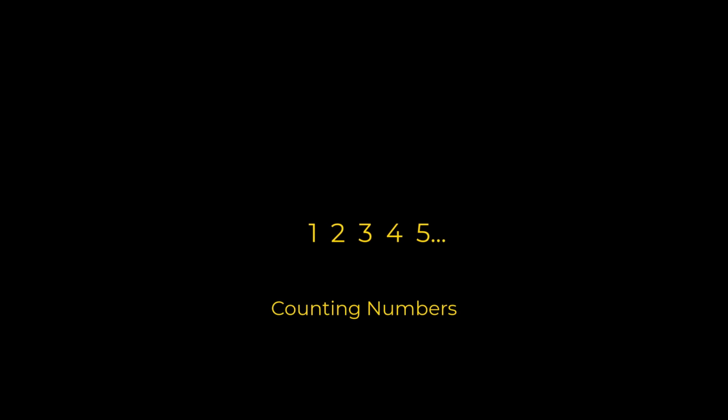We can count trees in a forest, or deer in a field, or as the ancient Greek philosopher Archimedes famously attempted, the number of grains of sand needed to fill the universe. Whole numbers are simply counting numbers with one added number, 0.